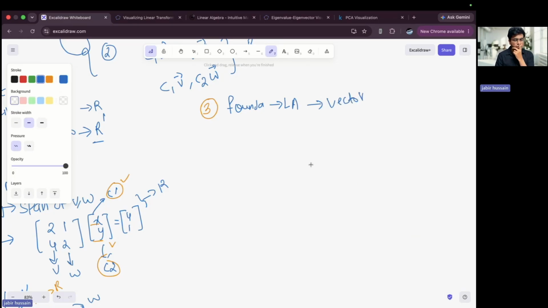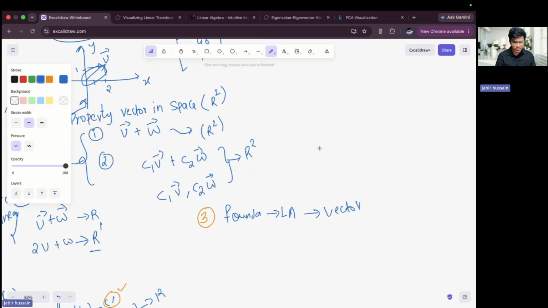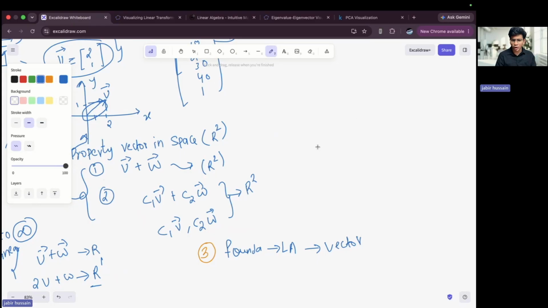Before going to that, let me tell you one concept in linear combination. When we are adding two vectors, I'm getting some resultant, and the combination of all these resultants is known as the span of the given vectors. Now there is a concept called the unit vector. Unit vectors are really important, and the unit vector is the foundation stone to understand linear transformations.